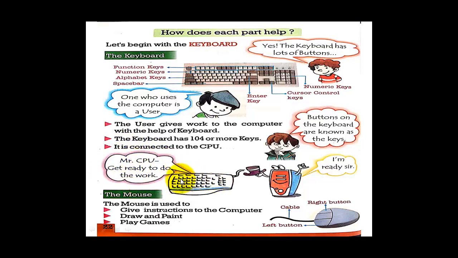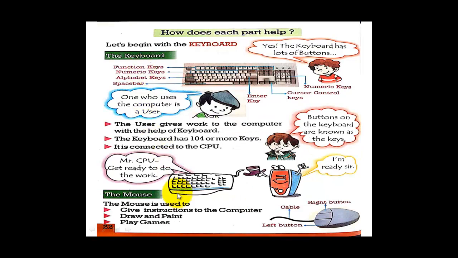Now the processor is saying, I am ready, sir. Mr. CPU, get ready to do work. The user gives the information from the keyboard, and the CPU says it is ready.